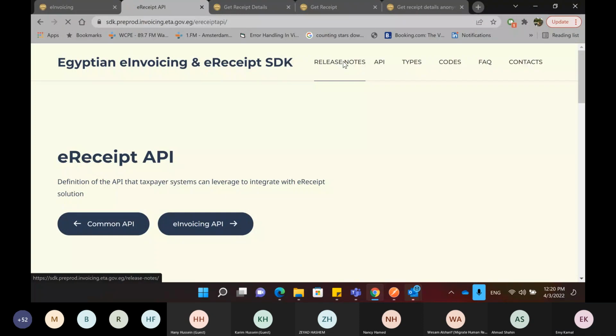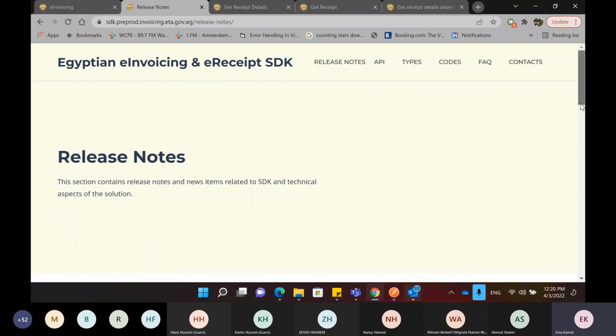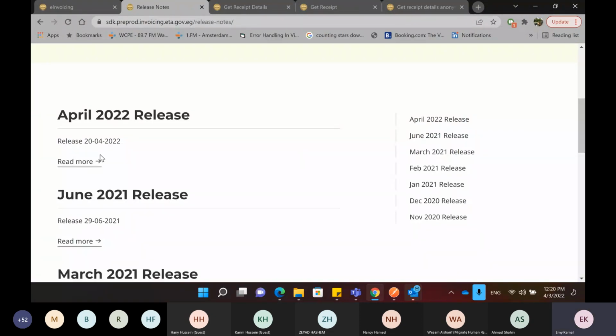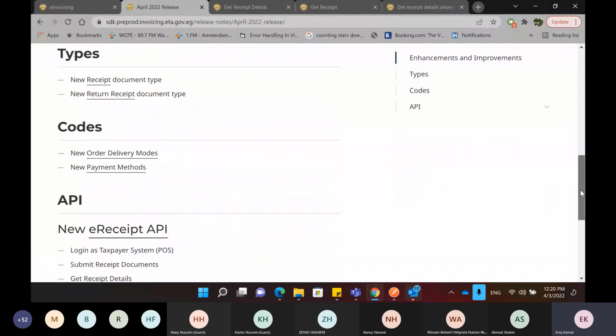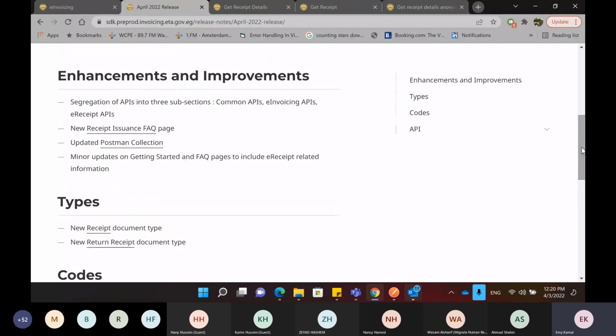So the second part, or third or fourth part, that we can cover in the session is about going back specifically to the receipt details.